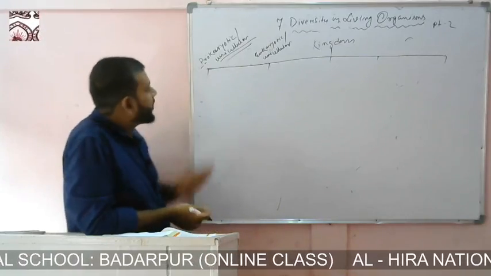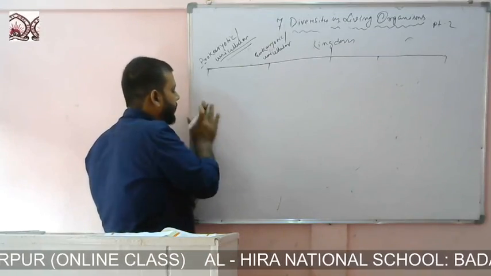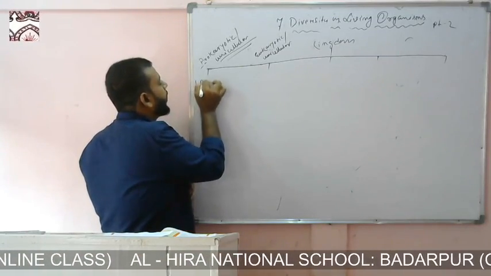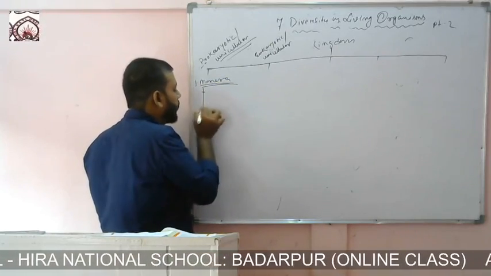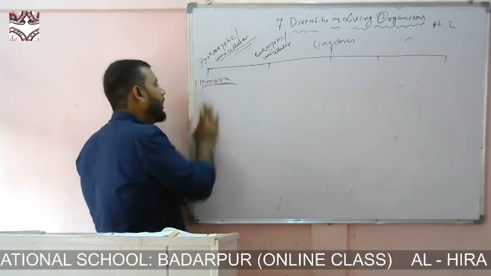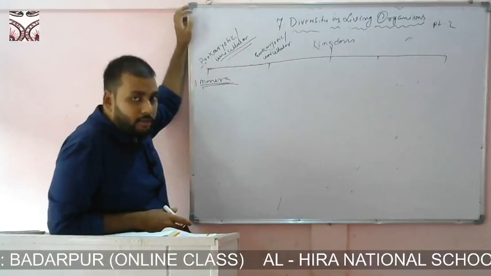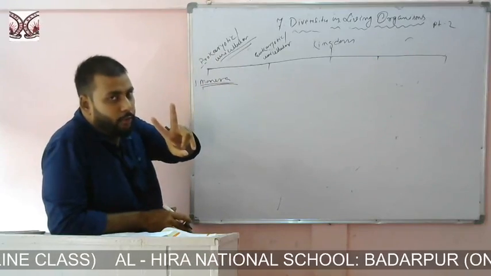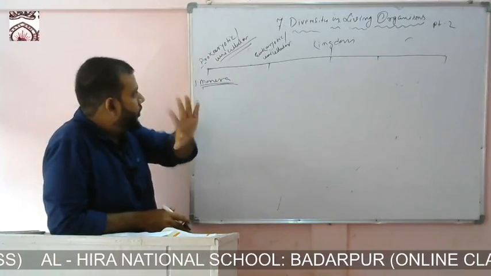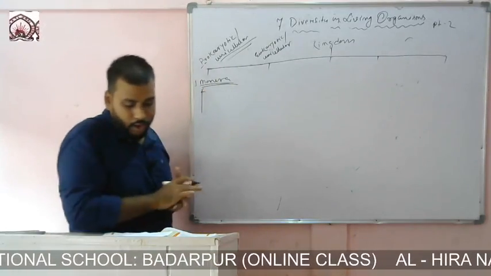Now, the first kingdom that we'll be talking about, classified by Whittaker, is Monera. What are the characteristics of Monera? Very simply, we will learn the characteristics of Monera. The first characteristics we have already found: they are prokaryotic and unicellular. Two characteristics we have already found. Simplest form, they are prokaryotic and they are unicellular, right?